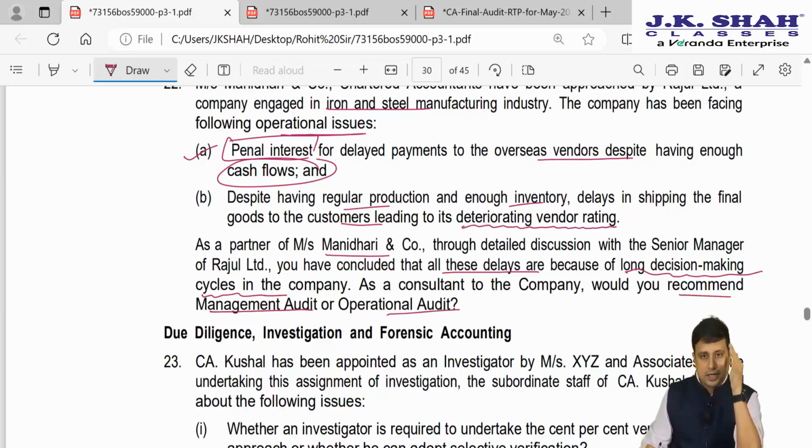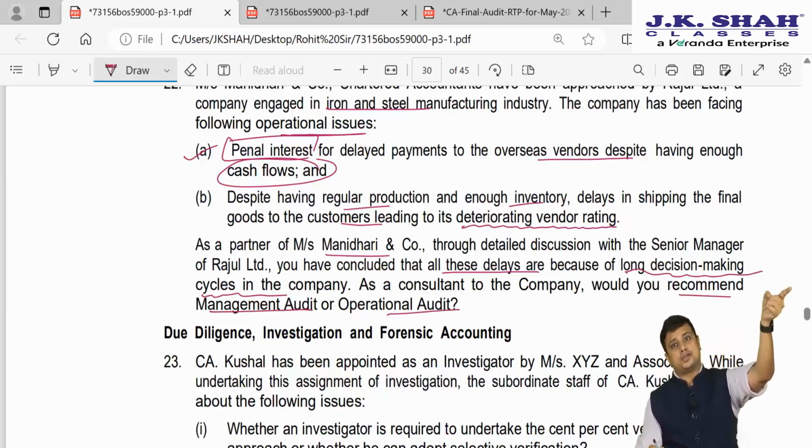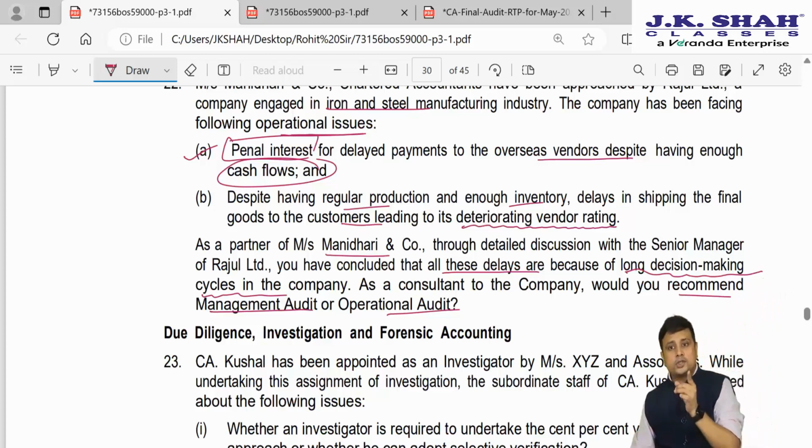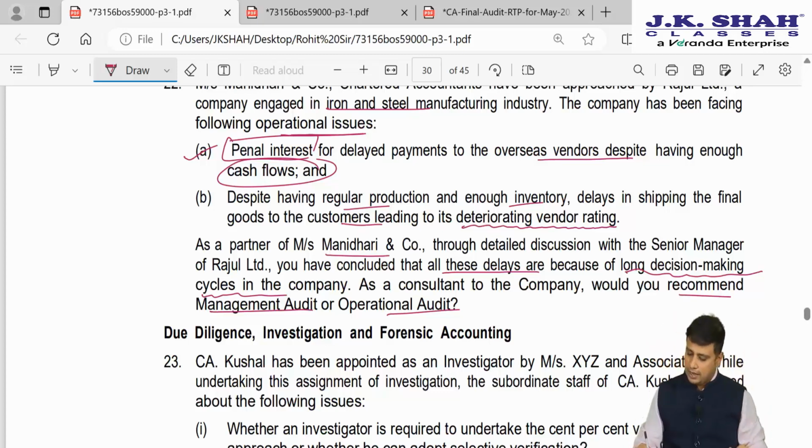So here management audit is audit of management, operational audit is audit for management. Here who is making delays in decision making? The management. So we want to see where management is making the mistake. Hence, this is not audit for management, it is audit of management. Hence, here what we will be performing is a management audit.